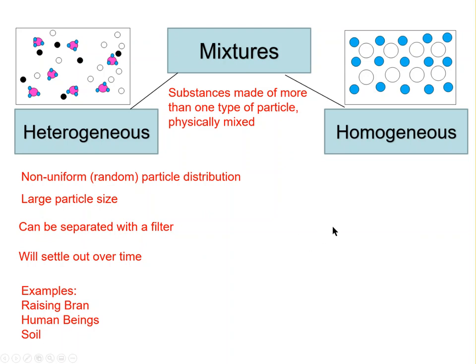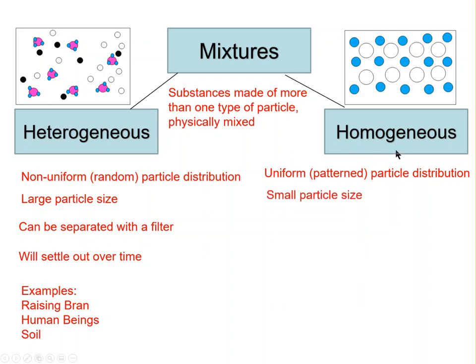A homogeneous mixture is the opposite. It has a uniform or patterned particle distribution. So here's an image of a homogeneous mixture. We can see it's made up of white and blue atoms, where each white atom is surrounded by exactly 4 blue atoms in exactly the same way. There's a discernible pattern here. It looks the same throughout, which is why we say that it is homogeneous.